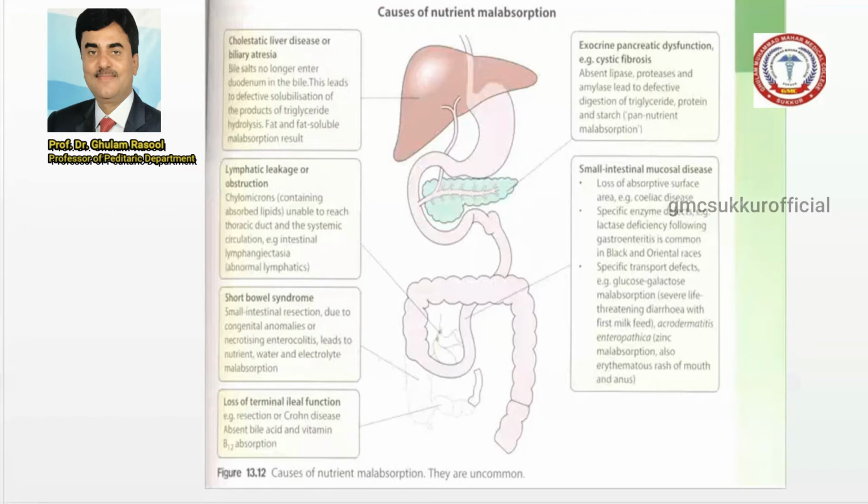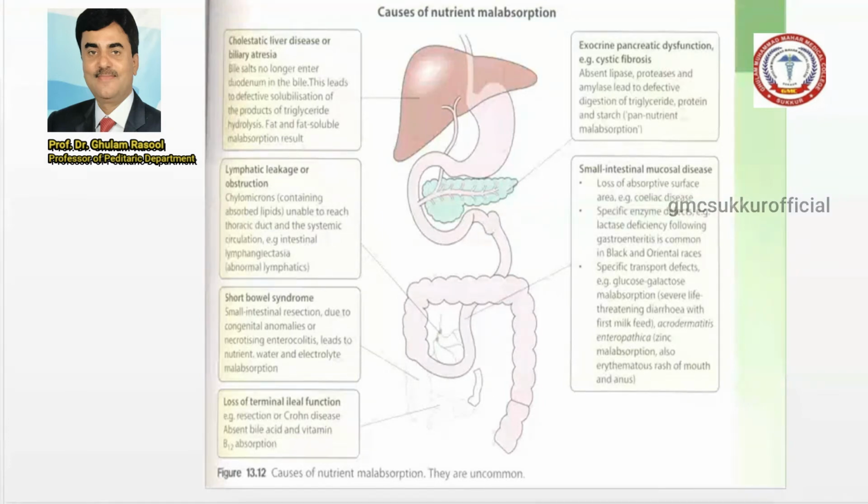And there is short bowel syndrome. This is a very rare presentation, because it is not congenital but an acquired condition, usually present in adults but rare in the pediatric population.